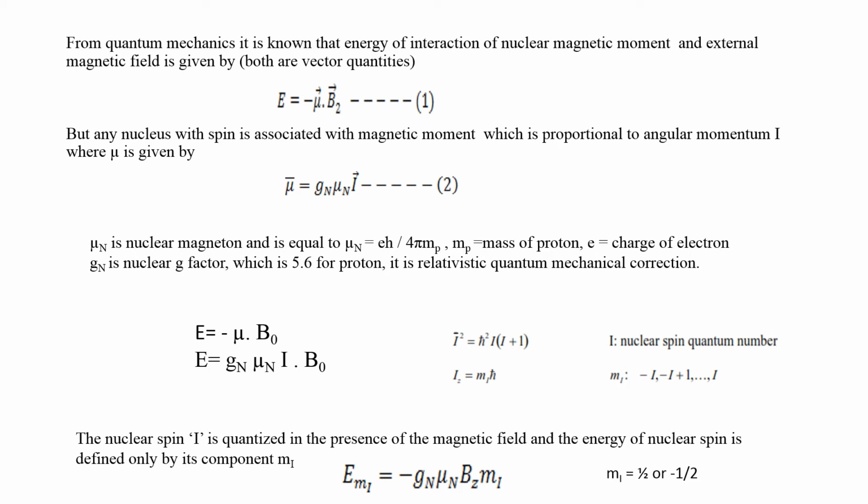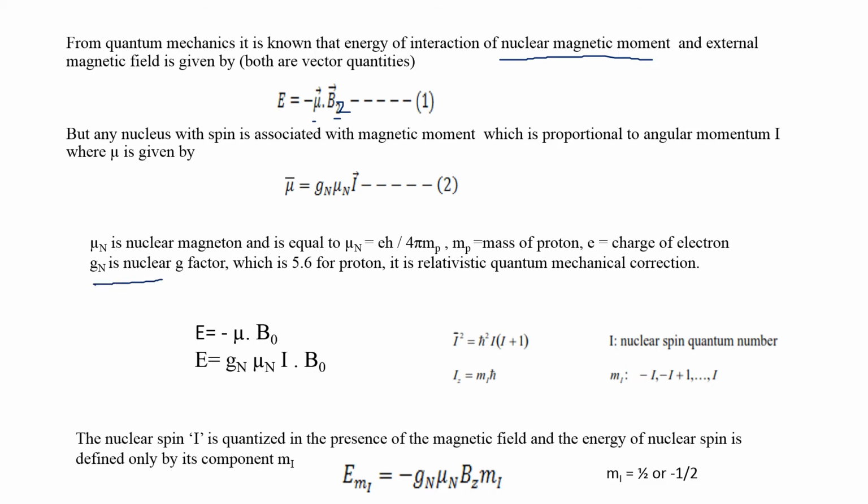From quantum mechanics, it is known that the energy of interaction of nuclear magnetic moment, that is mu, and external magnetic field B, if this is Bz, is given by E is equal to minus mu into B. Since both are vector quantities, I am representing them with arrows. Any nucleus with a spin is associated with a magnetic moment which is proportional to angular momentum I. So if a nucleus is having spin, then the magnetic moment of that nucleus can be given by Gn mu n into I, where you can see many terminologies here.